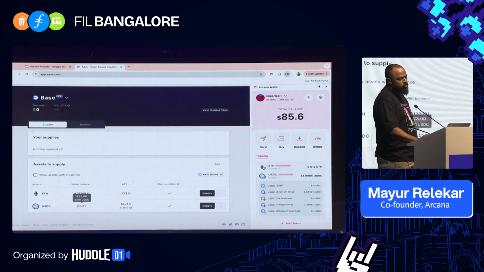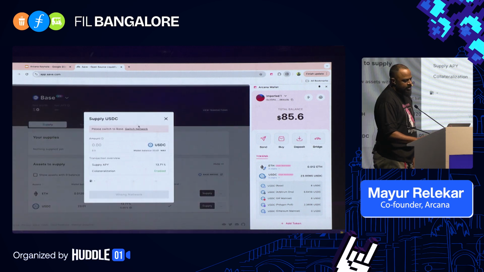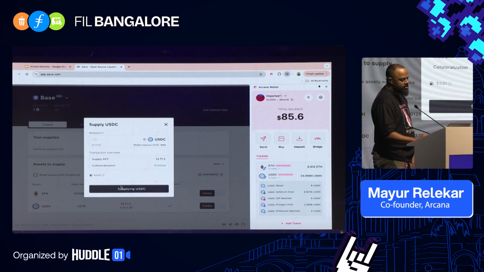But we get Aave to show the combined balance of 23.01. Now, if I try to supply, there should be no way I can supply more than the 8 USDC I hold, unless I bridge first. But let me try and supply 10.